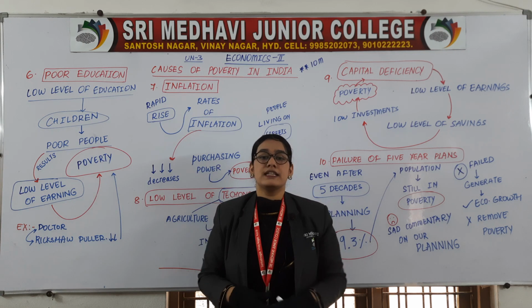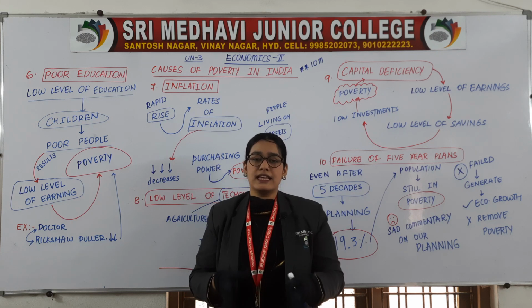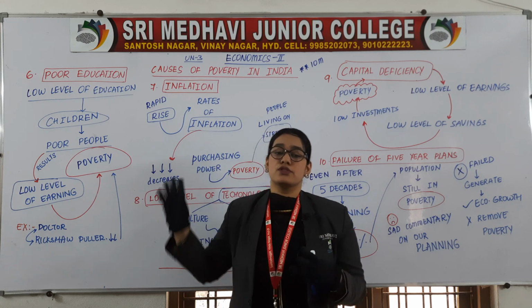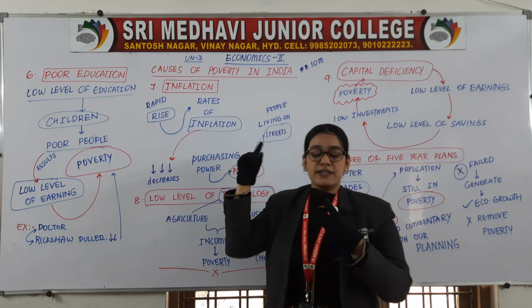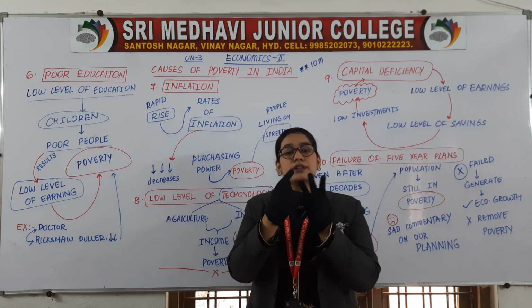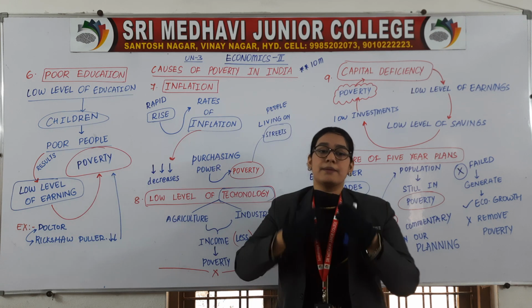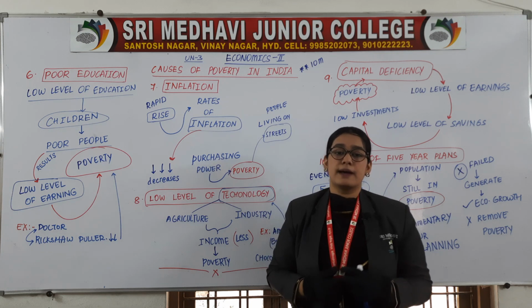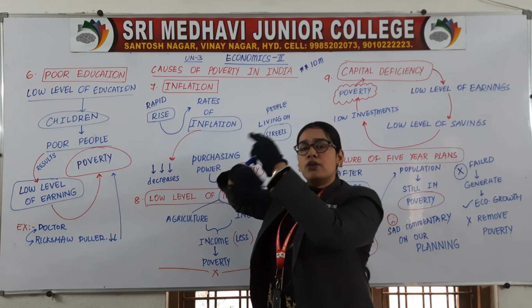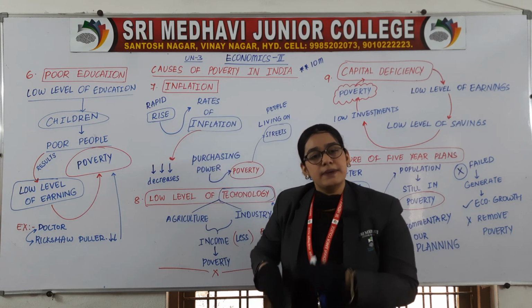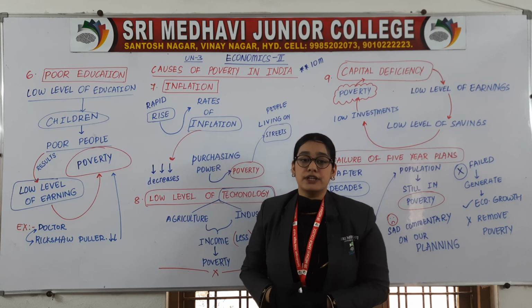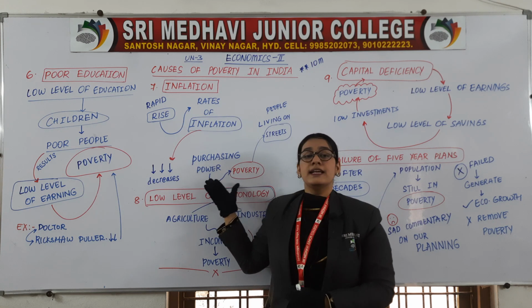Then houses for rent or land for anything, in order to have a particular shelter, the prices are very high because of inflation. So if a person cannot satisfy his basic necessities of food, cloth and shelter, then obviously he will come into poverty. Why is all this happening? Just because of inflation. Whenever the prices keep rising, people will not be in a position to purchase that so and so commodity. So his purchasing power will decrease.